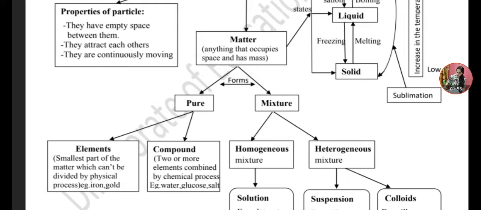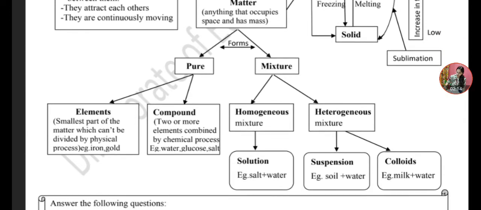Element. What is an element? It is the smallest part of matter which can't be divided by physical processes, like iron and gold. And what is a compound? When two or more elements combine by a chemical process in a fixed or definite proportion, like water, glucose and salt. Gyan, what are the different types of mixture?